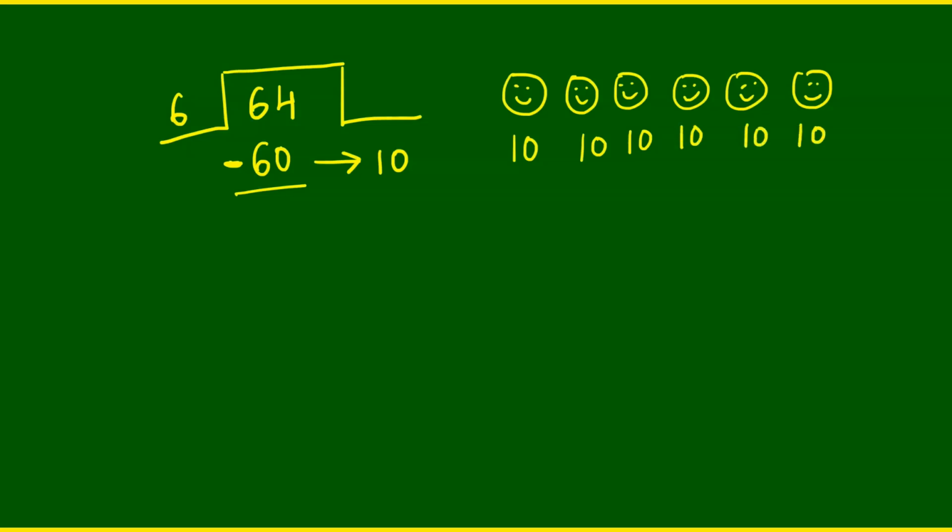Each person is getting 10 candies and in all we are giving away 60 candies. So, we get the quotient which is telling us how many candies each child got and how many are left with us. Yes, 4 are left with us.